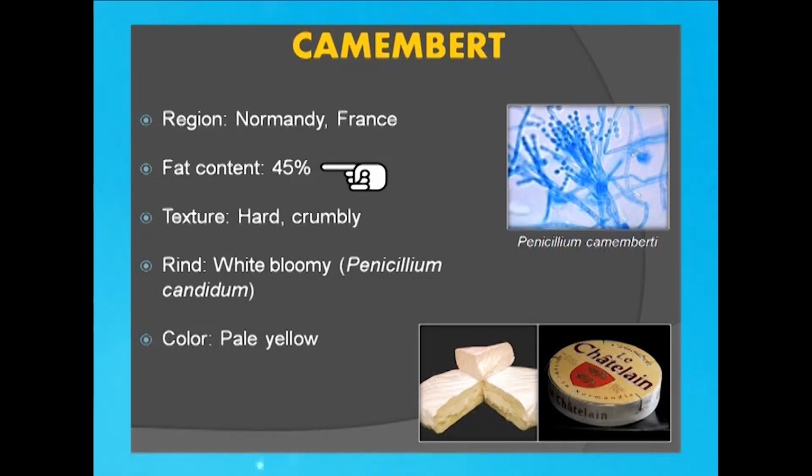The fat content is approximately 45% and it is a hard cheese, although the interior, if you can see here clearly, becomes runny after aging. And this white bloom or the rind that is observed here is because of the Penicillium camemberti fungi which is used during the production and ripening period. The color of this cheese is pale yellow.